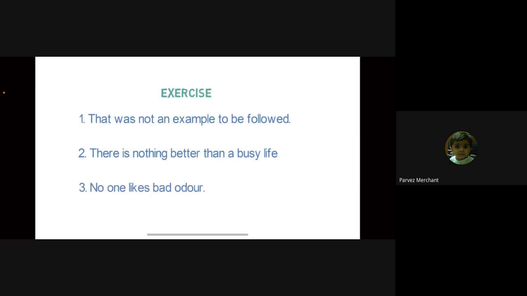Sir, with step 1, that was an example to be followed. Yes. And in step 2, take the helping verb to the start of the sentence. Was that an example to be followed? Yes, and question mark. That's it. Yes. Was that an example to be followed? Question mark. Very good.